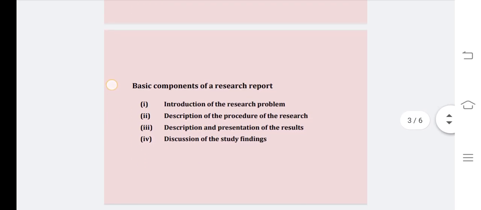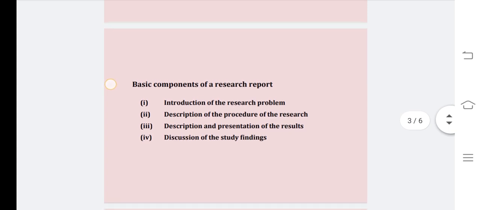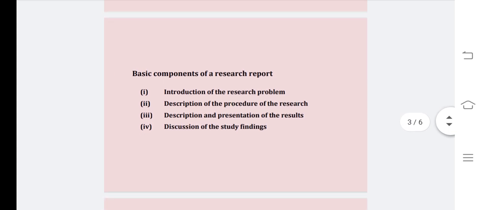Then what are the basic components of a research report? The basic components of a research report are introduction to the research problem, description of the procedure of the research, description and presentation of the results, and discussion of the study findings. Let us look into them one by one. Introduction of the research problem.